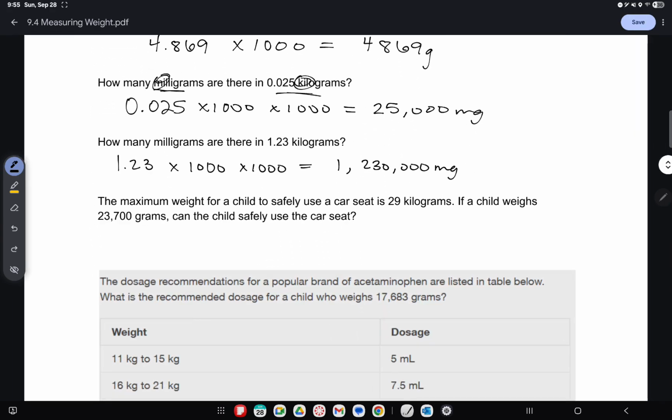The maximum weight for a child to safely use a car seat is 29 kilograms. If a child weighs 23,700 grams, can they use the car seat? So we can go from grams to kilograms by dividing by 1,000. We get 23.7 kilograms. So this is the maximum weight. We are not yet 29, so we are good to use the car seat.